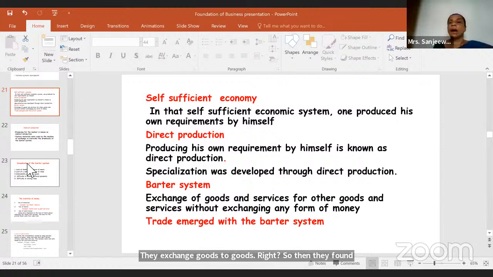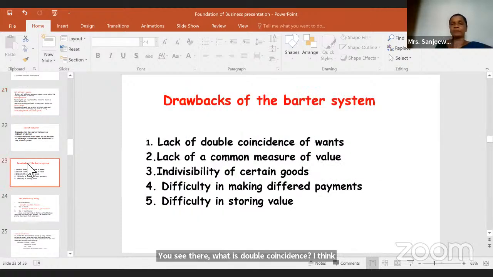So what are the drawbacks of the barter system? Lack of double coincidence of wants. What do you mean by double coincidence, children? Both parties, the seller and the buyer, agree to sell or buy the goods or the services. So that is double coincidence.